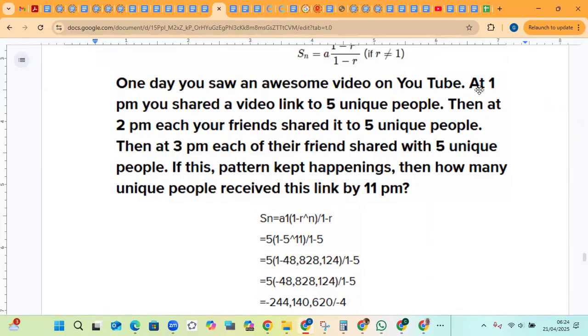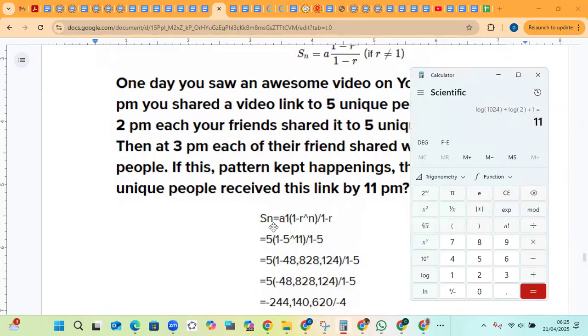Now, 11 now appears to be how many terms. Remember, it started at 1 and you end by 11. So that n must be 11 because every hour or so, 5 more people are being shared. Okay, at 1, then at 2, then at 3. So you can see the pattern every hour. So if up to 11, n must be 11. Okay, from 1 to 11. And then you simply substitute into the formula. We have to raise up 5 to the 11.